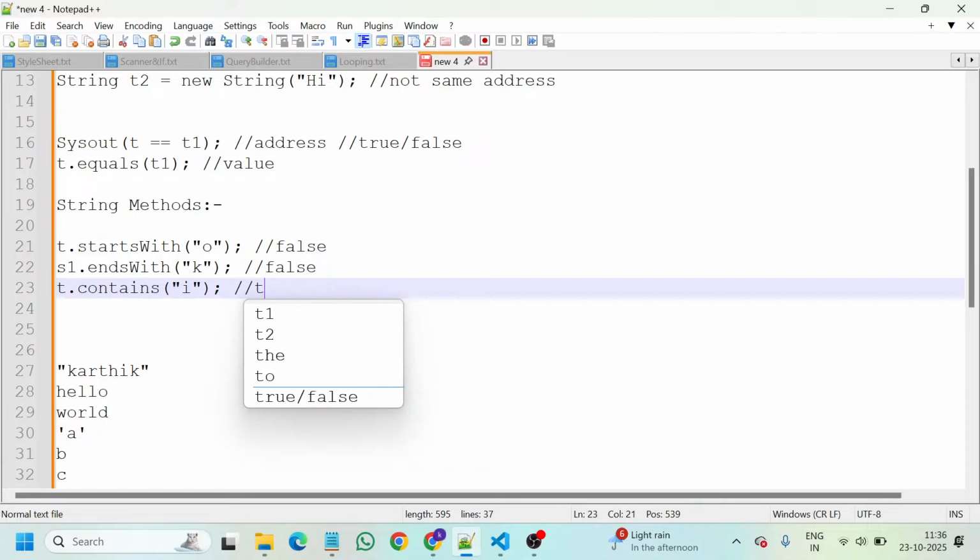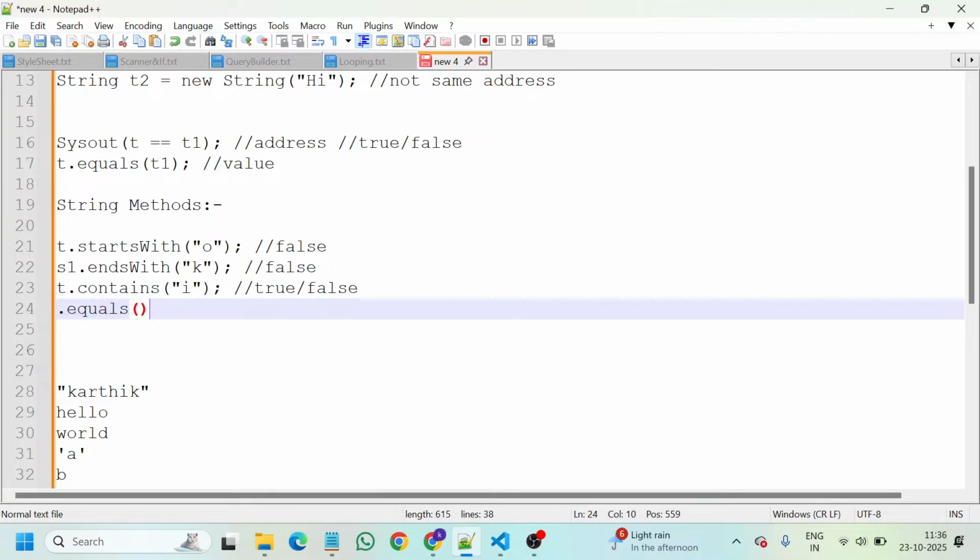And then let us go with equals. This equals will check the value, to check whether the data is similar between two strings, or whether the data is equal in two strings or not. t1.equals(t2), and the t2 must be included in the brackets without quotations. Why? Because t2 is a variable. Whenever you take int i = 10 in the System.out statement for i, we do not use quotations. Only when you want to print a word on the console do you use double quotations. Whenever you call a variable, no quotations are applicable for it. Please keep a note of it.